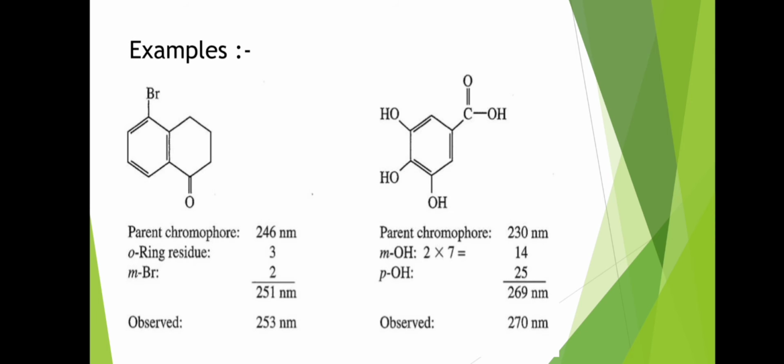In the second example, the parent chromophore is 230 nm. At the meta position 2 OH groups are present and at the para position 1 OH group is present. So our calculated lambda max is 269 nm and our observed lambda max is 270 nm.